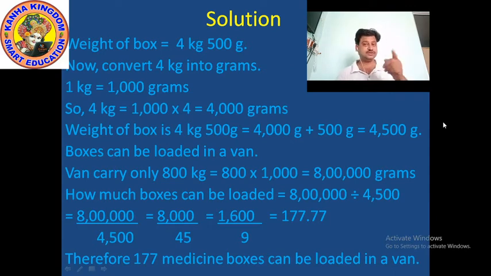How? See the ones place of both numbers, the upper number and the lower number. Both are 0, so we cut 0 and 0. Now the tens place: here also both digits are 0, the upper number is 0 and the lower number is also 0, so we cut them.